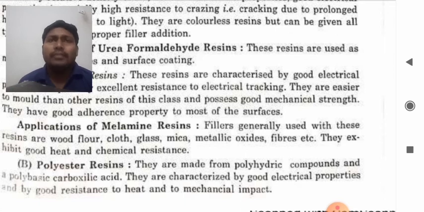Polyester resins. Now we will discuss polyester resins. They are made from polyhydric compounds and a polybasic carboxylic acid. They are characterized by good electrical properties and by good resistance to heat and mechanical impact.